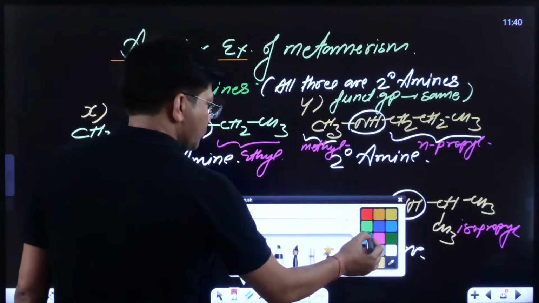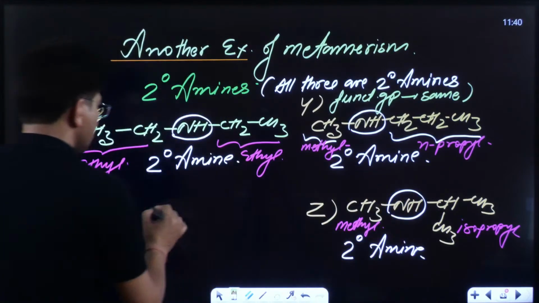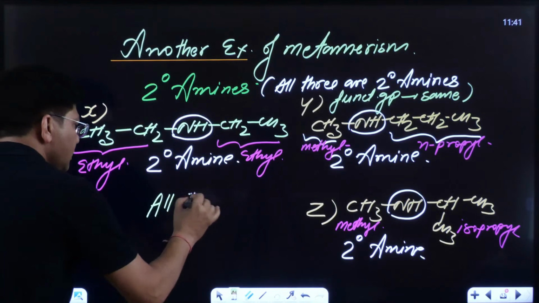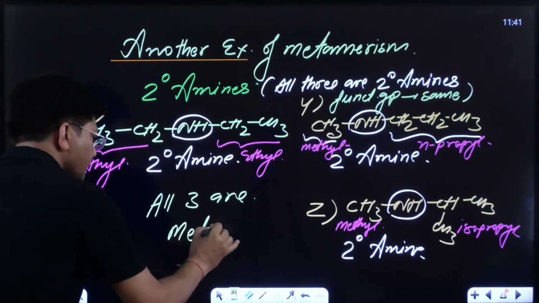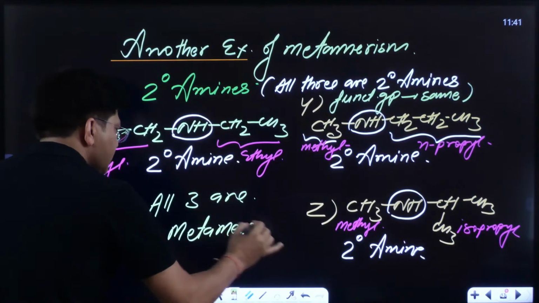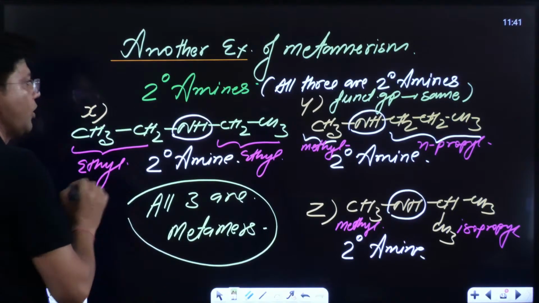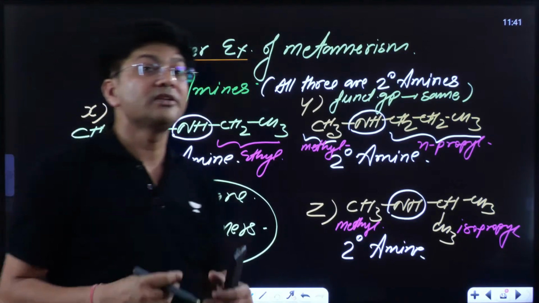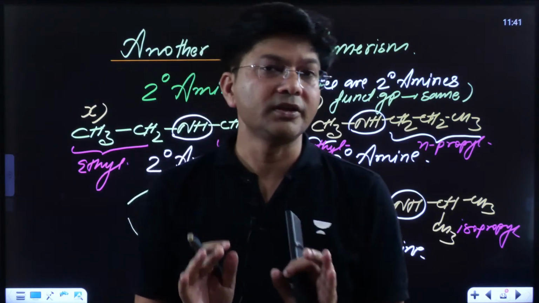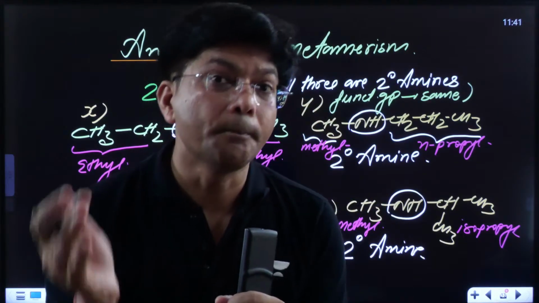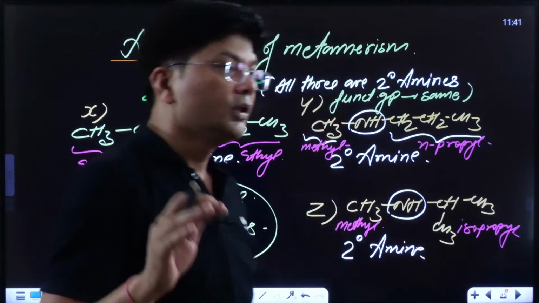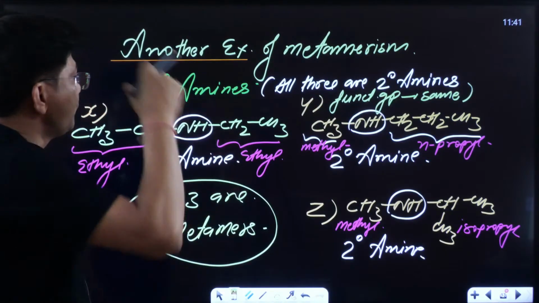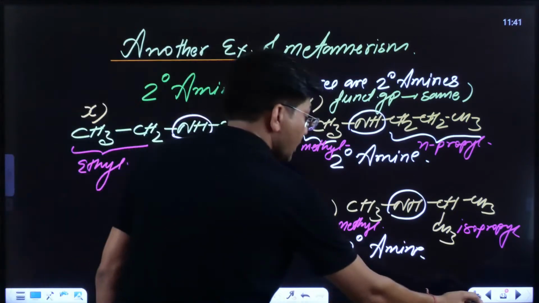Functional group is same, so all three are metamers. All three are metamers. So I think this metamerism is clear to all of you. Now, only one thing is left, kids. What does the polyvalent functional group mean? Because if you don't know the meaning of polyvalent functional group, you won't be able to do any question.